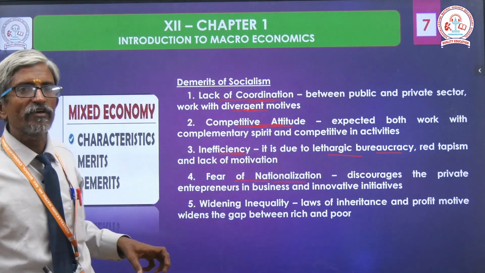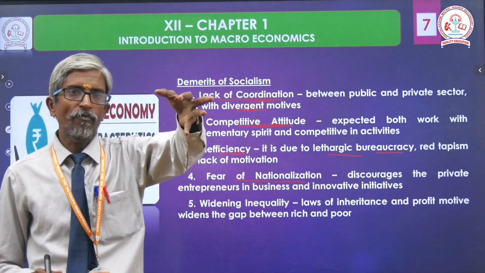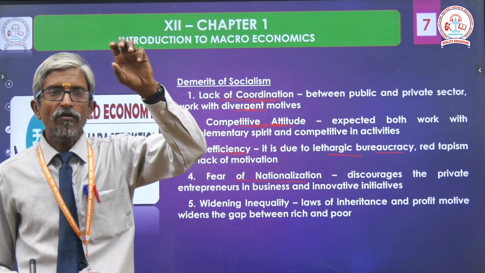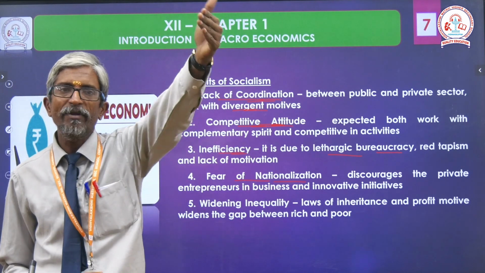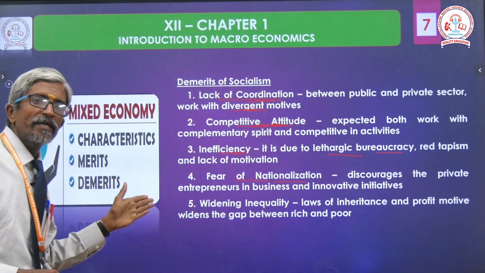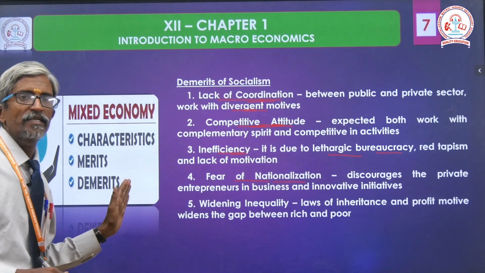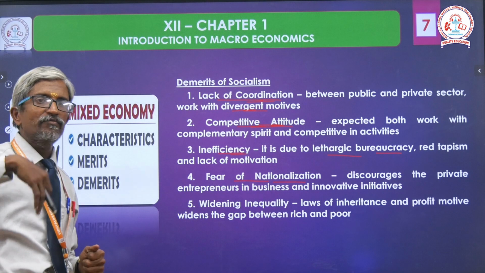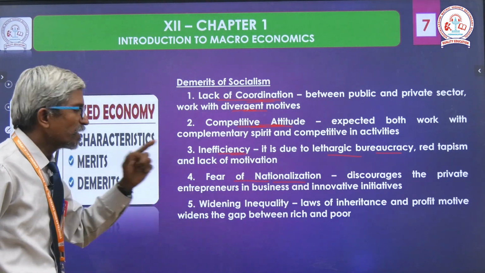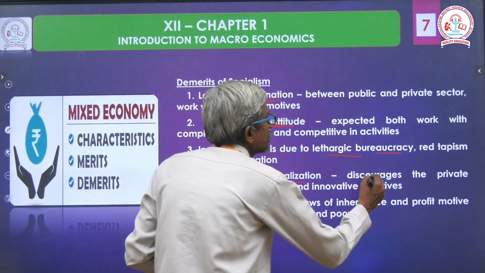So from among the 5, you can choose any 3 points as you like. Which points are easy for you? You can pick and write. I have taken all these things from the textbook, in the order given in the textbook. But as per our choice, we can choose any point. Clear? Here, what is the fear of nationalization, sir?